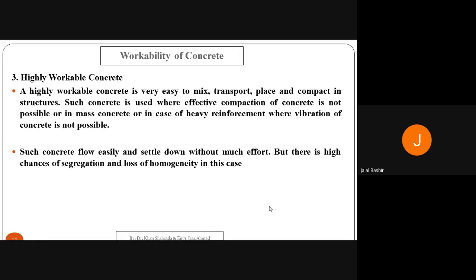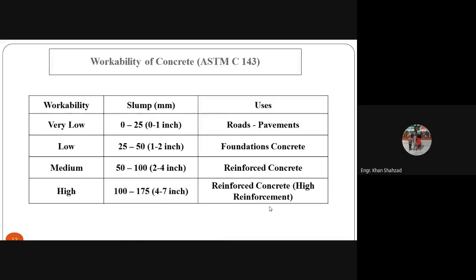Yes, sir. Okay, such concrete flows easily and settles down without much effort. If I tell you the workability of this concrete is very high, it has very high water content, so it goes by its own weight and settles down without much effort. But there is a high chance of segregation and loss of homogeneity in this case. So the probability of segregation increases in such type of workability.